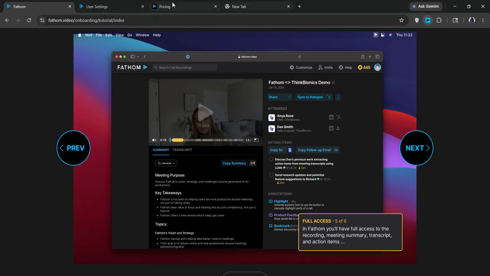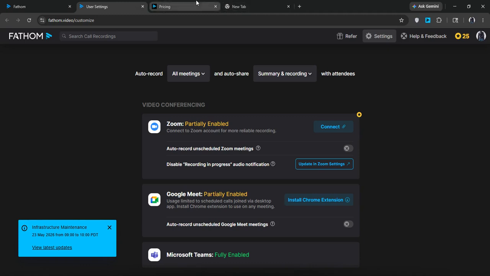If a transcript is still missing, try reinstalling the Chrome extension or reauthorizing Fathom with Zoom. Free plan includes unlimited recording, so missing transcripts are usually a technical issue, not a plan limit.